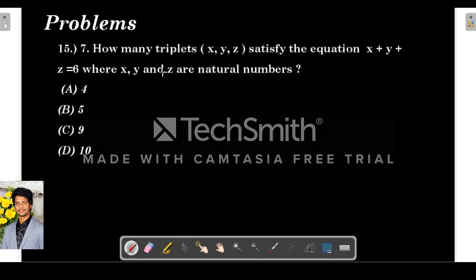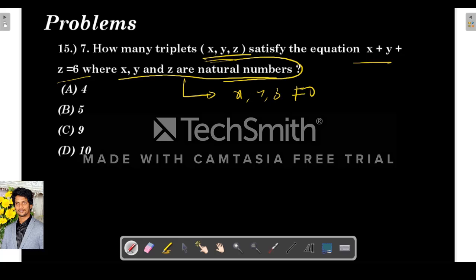So how many triplets x, y, z satisfy the equation x plus y plus z is equal to 6, where x, y, z are natural numbers? So with this, what can we do? Nothing can be equal to 0, because x, y, z are natural numbers only. So each should be 1 or more, right? They are telling x plus y plus z is 6. So how many combinations are possible? We can't take 0, right?